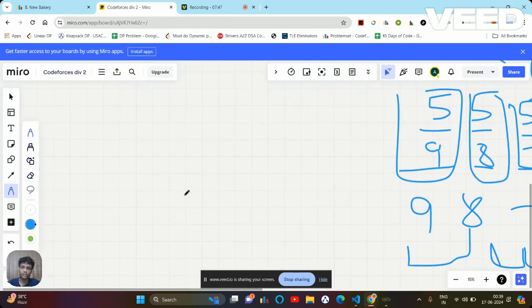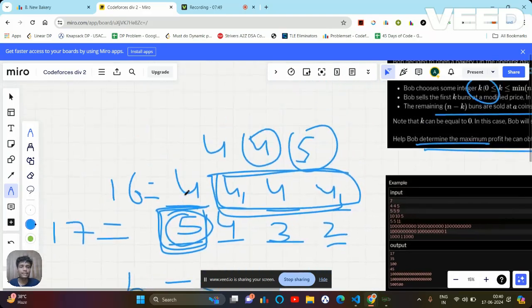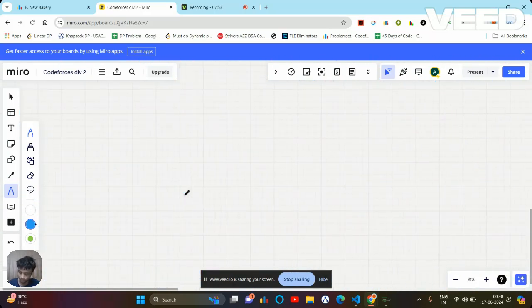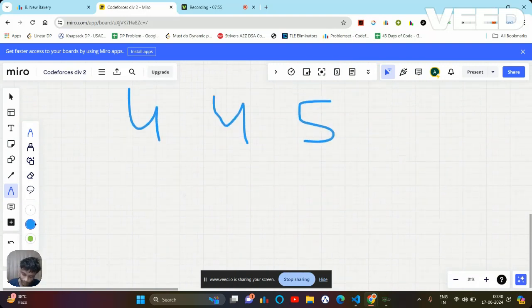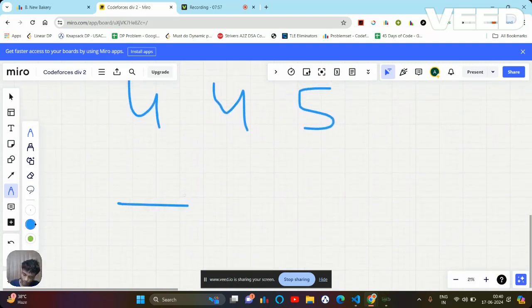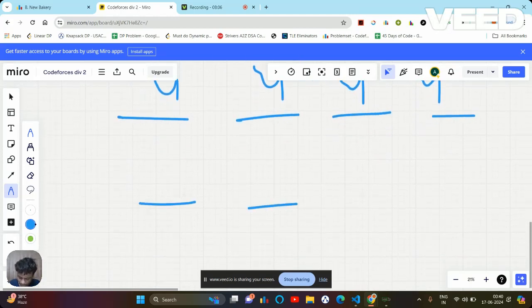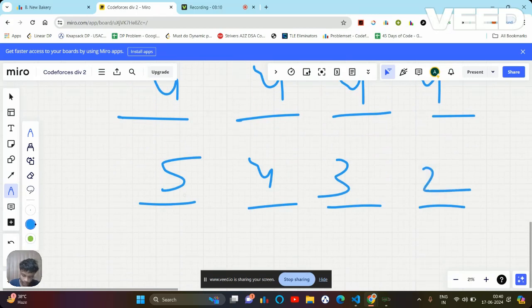To explain this mathematics, let's take the example again. That is 4 4 5. All right. Now again, I have these 4 and B. First of all, let's say if I choose for A. Let's say if I select for B, I have something like 5 4 3 2.